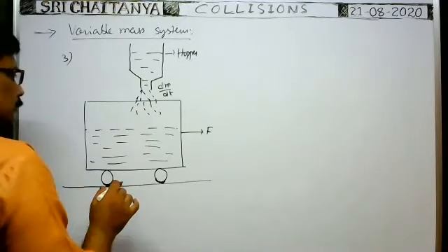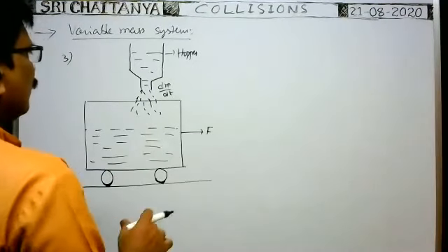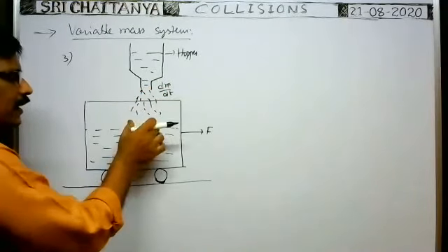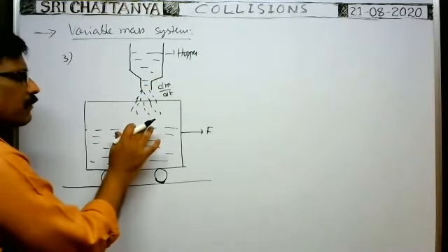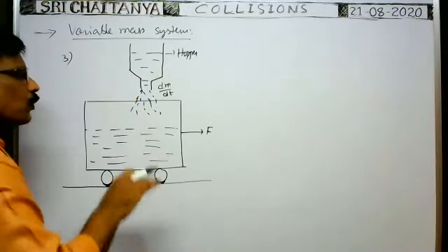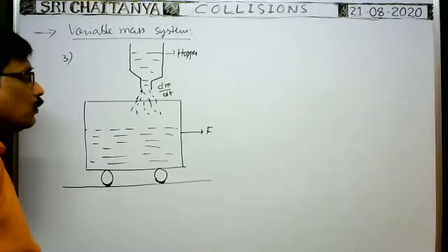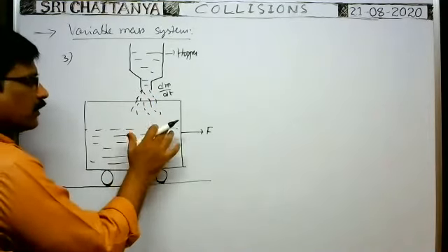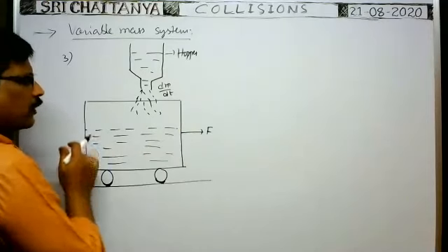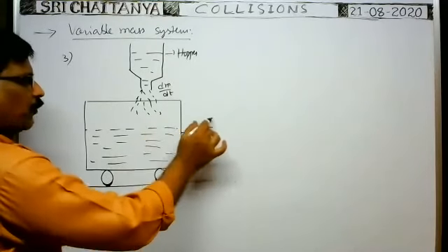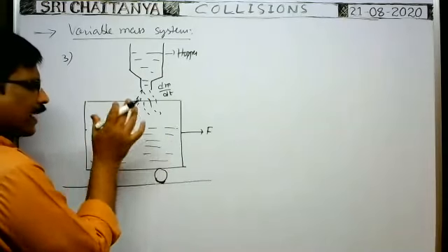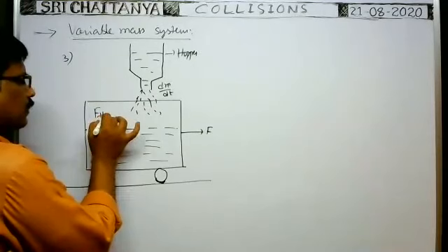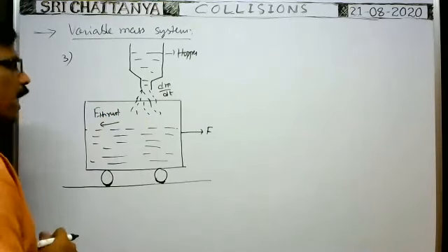Now in this case, because of the mass of the sand falling at this rate, the mass of the car increases. Whenever the mass of the car increases, the thrust due to this sand falling into the car opposes the motion of the car in the backward direction. As the car is moving in the forward direction, whenever the mass increases, thrust acts on the vehicle in the backward direction. F thrust is in the backward direction.